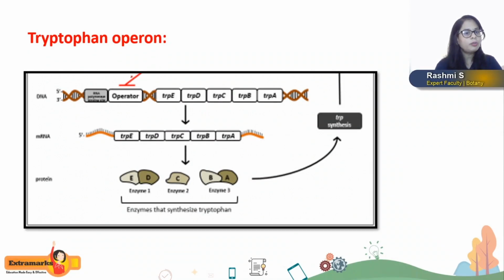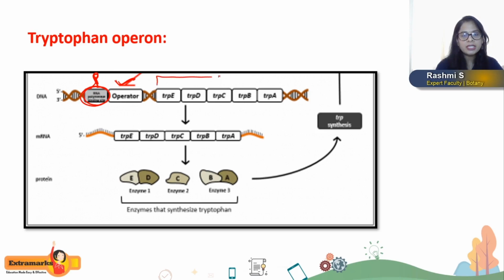A tryptophan operon also consists of an operator gene to which the repressor has to bind, and a promoter region to which the RNA polymerase enzyme binds. But look at the structural genes here.